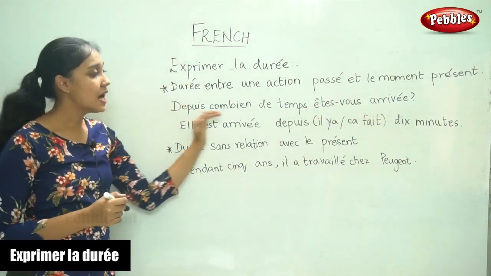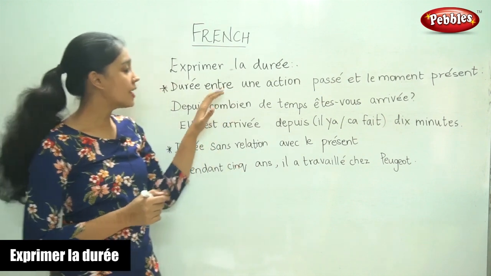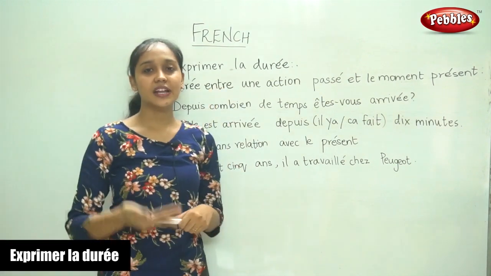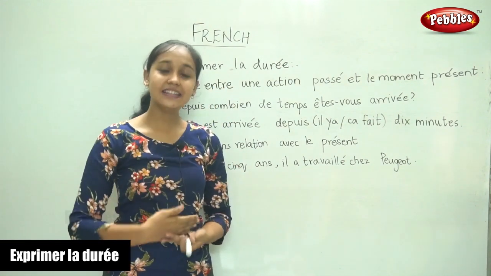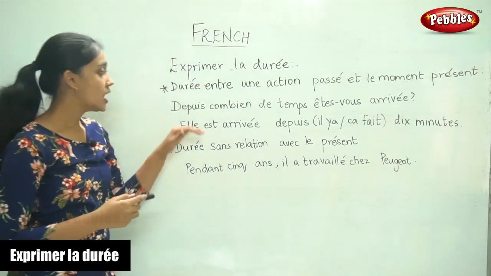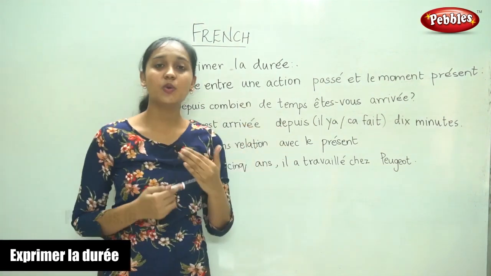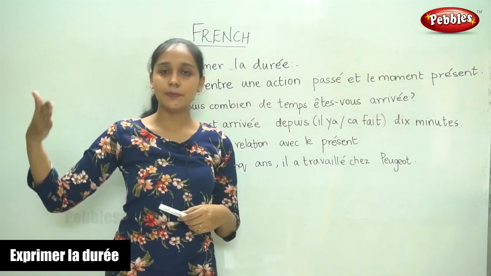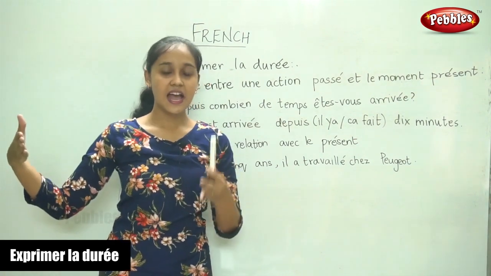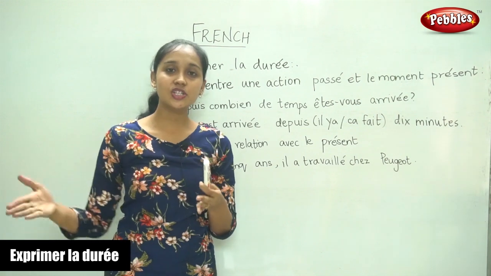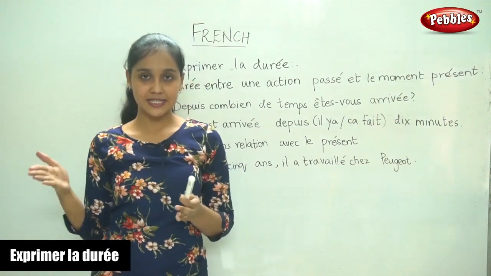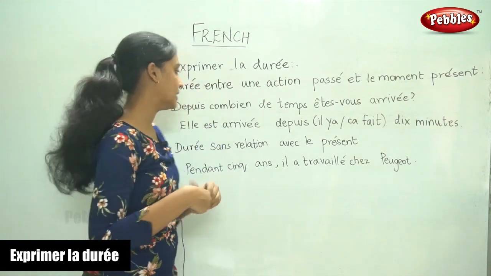So, since how long have you arrived? To express the duration between an action in the past and the present moment. So, how long has it been since you arrived? So, the action in the past is the arrival and the present moment. So, the duration between the time the person arrived and the present moment.